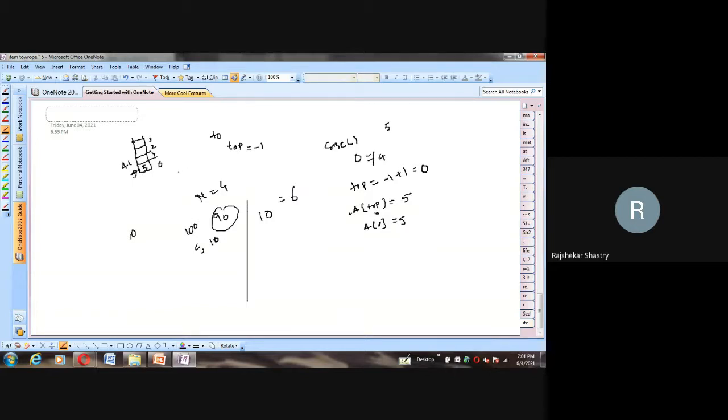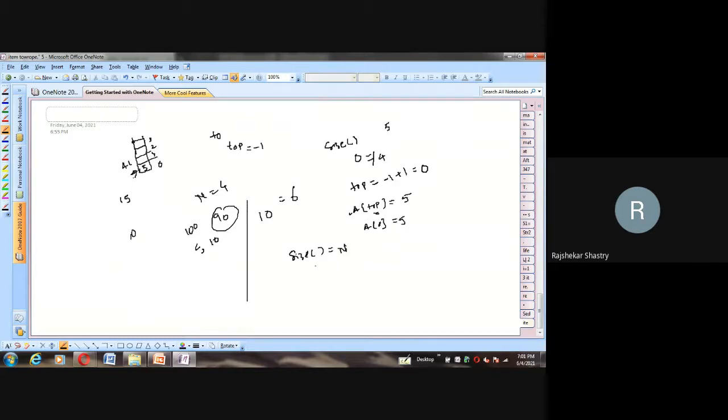That's all. And then once again, suppose we want to store 15 as an element into the stack, again we check. Since we are pushing 15, we again compare the return value of the size method with n.